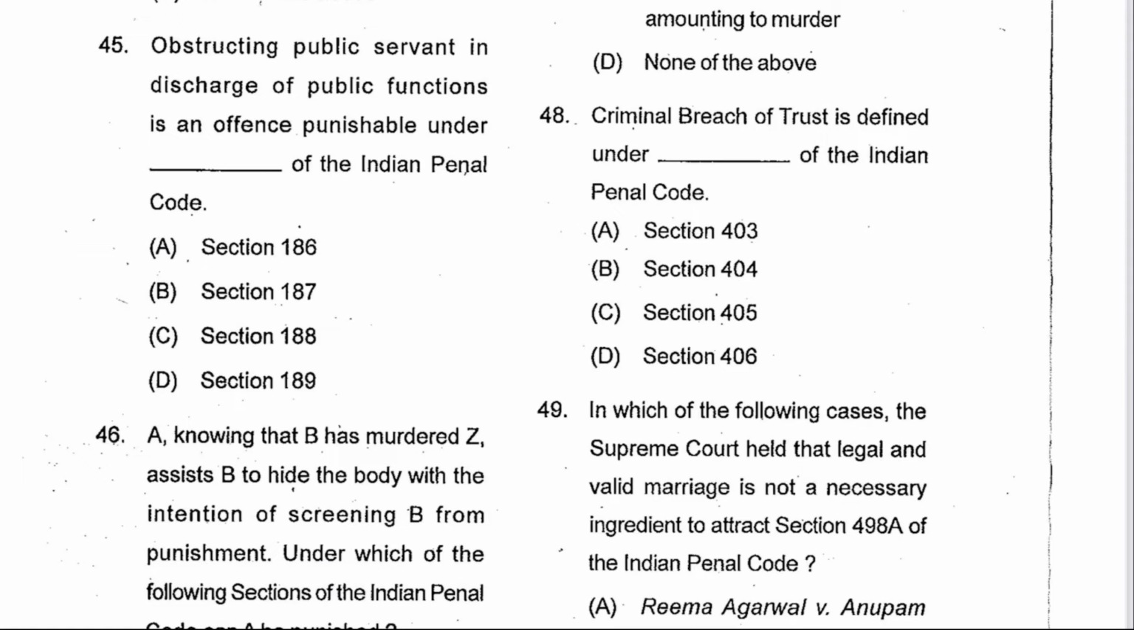Next 45. Obstructing a public servant in the discharge of public functions is an offense punishable under 186. A is the answer.